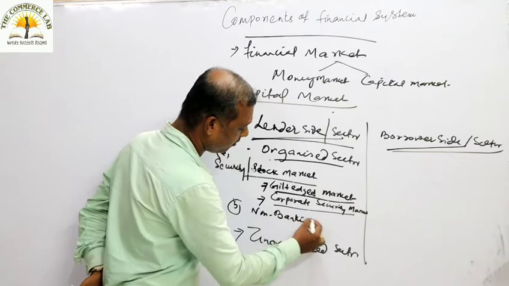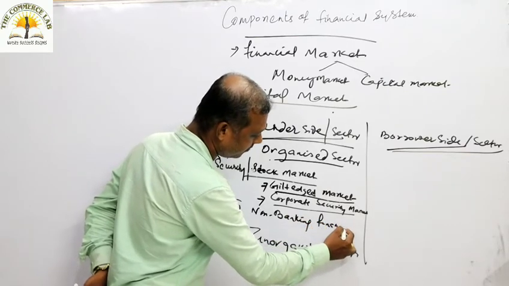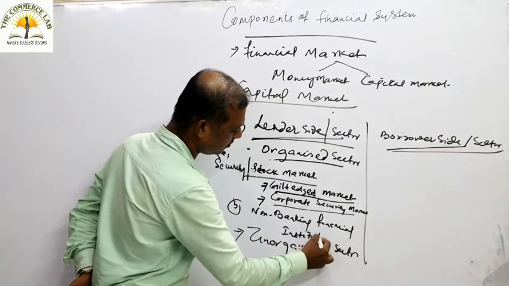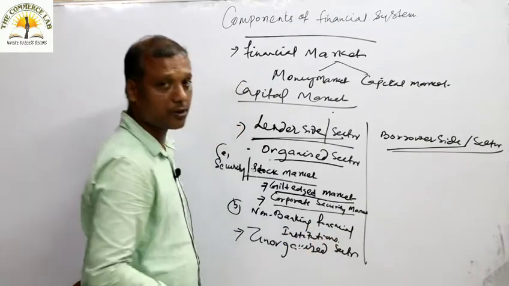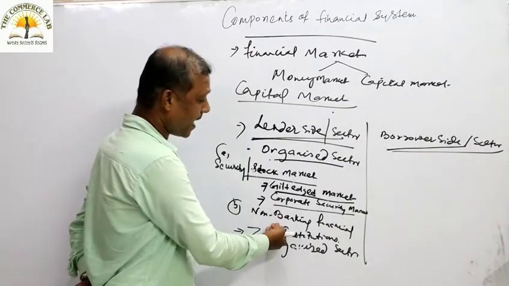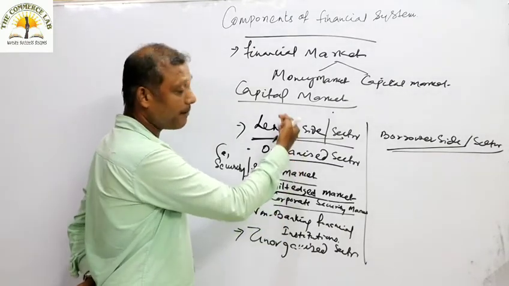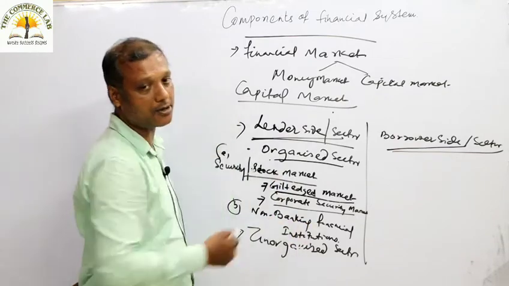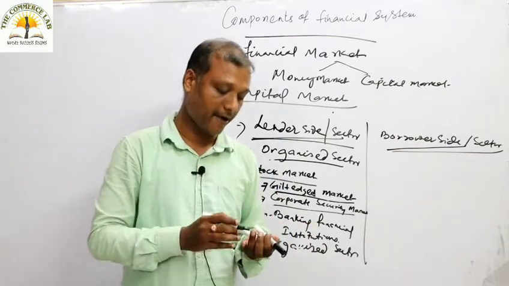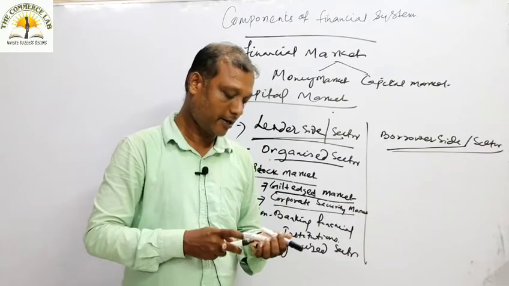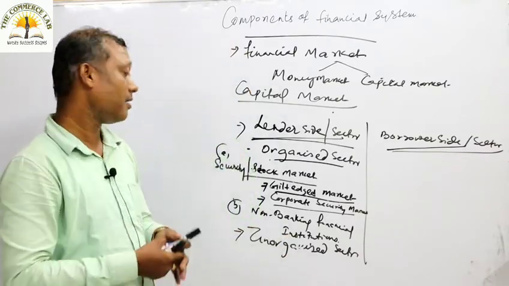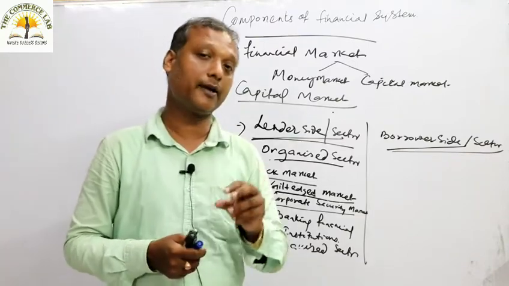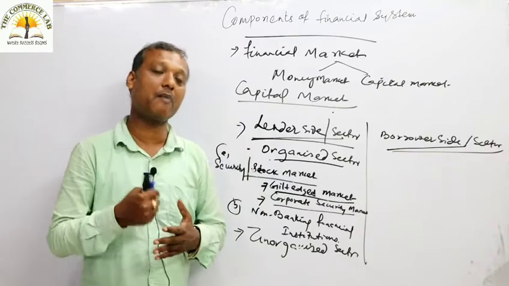So the second part of the organized sector of capital market will be your non-banking financial institutions. First of all, what do you mean by non-banking financial institutions? Let me tell you that. Non-banking financial institutions or organizations are those who do not deal with demand deposits from the public.